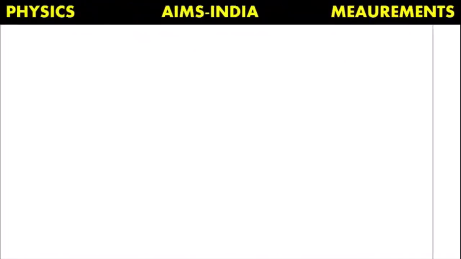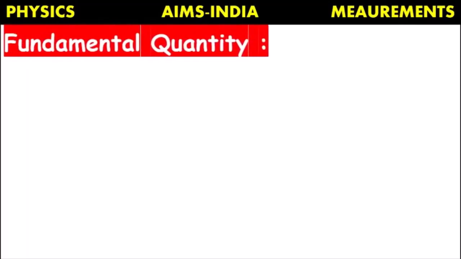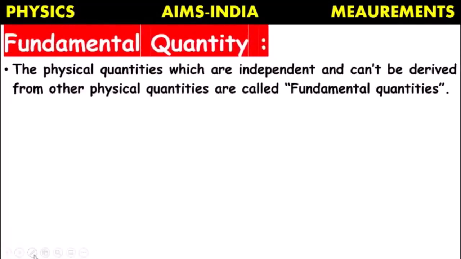See what is a fundamental quantity. The physical quantities which are independent, means they exist by their own and can't be derived from other physical quantities, are called fundamental quantities.